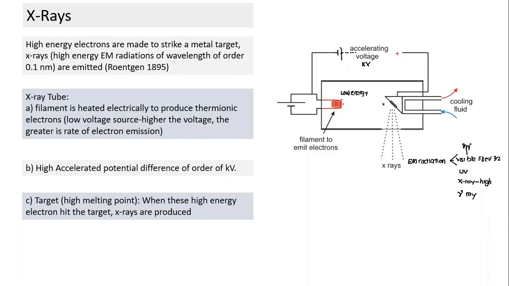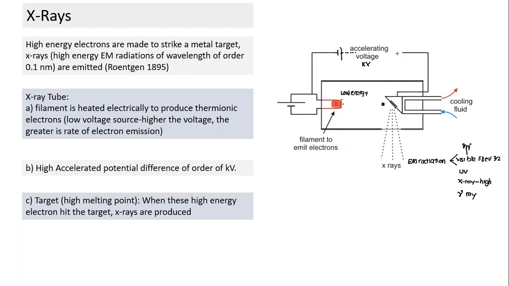Getting embedded means what? They lose their kinetic energy. Part of this kinetic energy is released in the form of EM radiation. We know that acceleration of a charged particle leads to EM radiation. Partly it goes into this, and the remaining part collides with the atoms of the plate, the atoms of the target material. It transfers energy to the atoms of the target plate, which leads to heating of this plate.